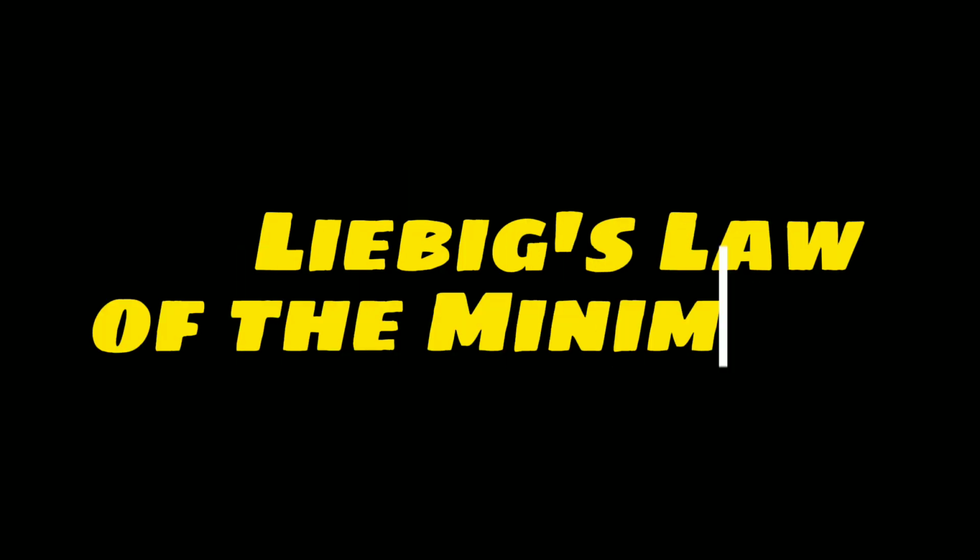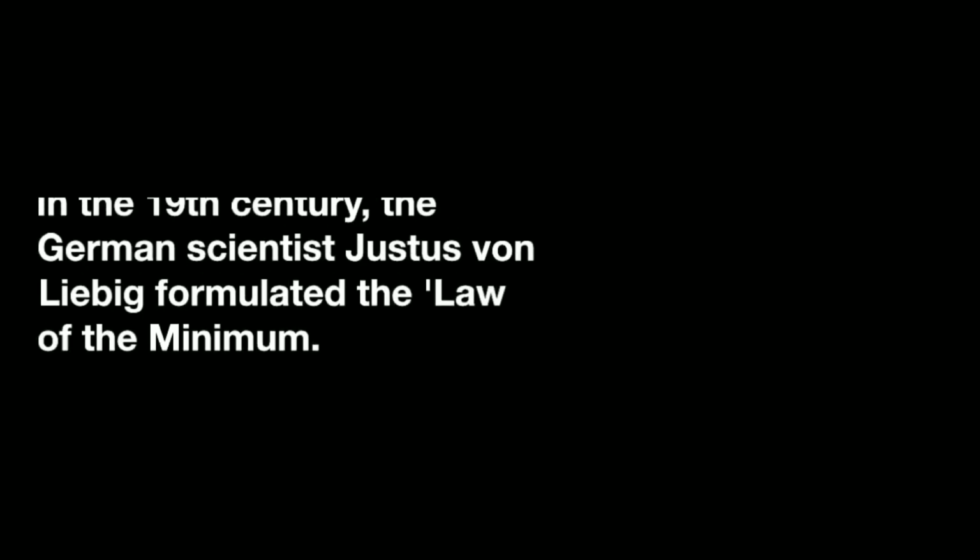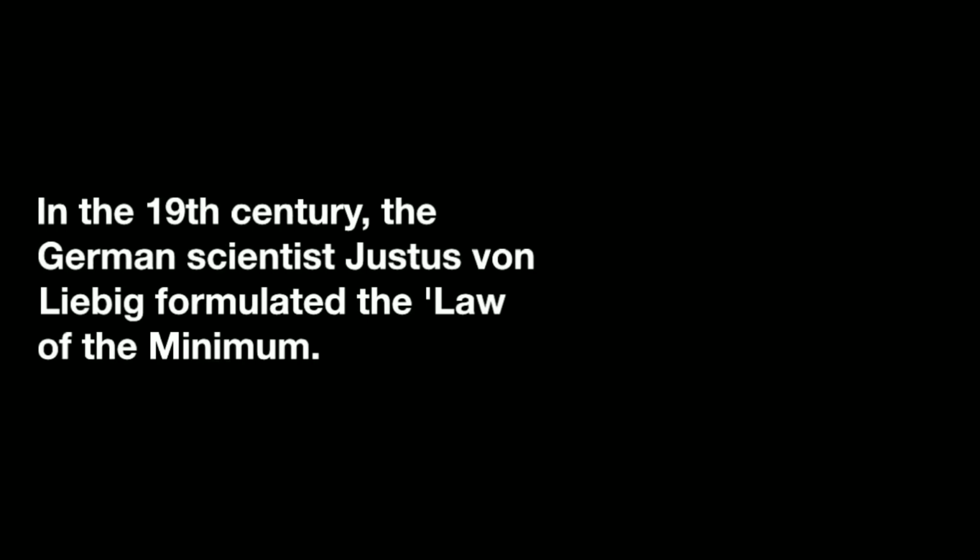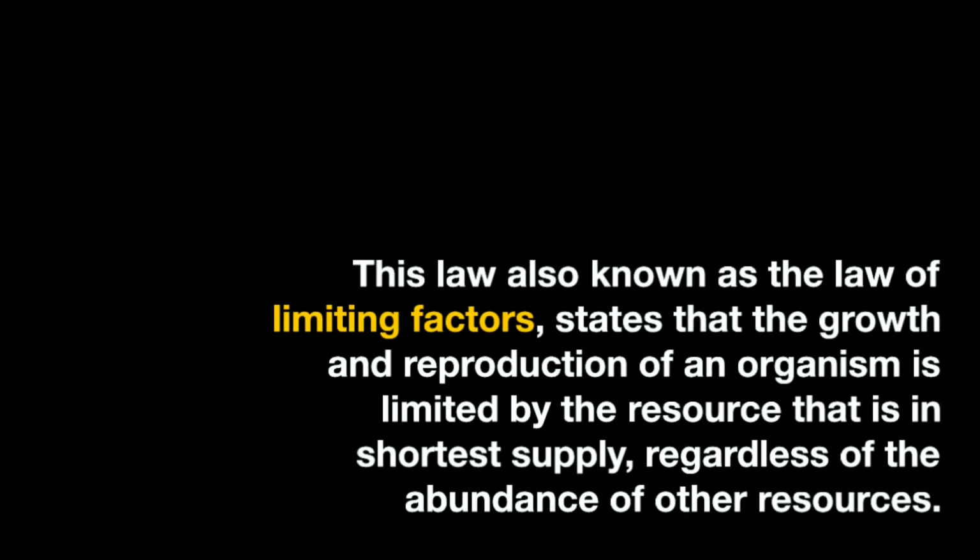Today we are going to study about Liebig's law of the minimum. In the 19th century, the German scientist Justus von Liebig formulated the law of the minimum. This law, also known as the law of limiting factors, states that the growth and reproduction of an organism is limited by the resource that is in shortest supply, regardless of the abundance of other resources.